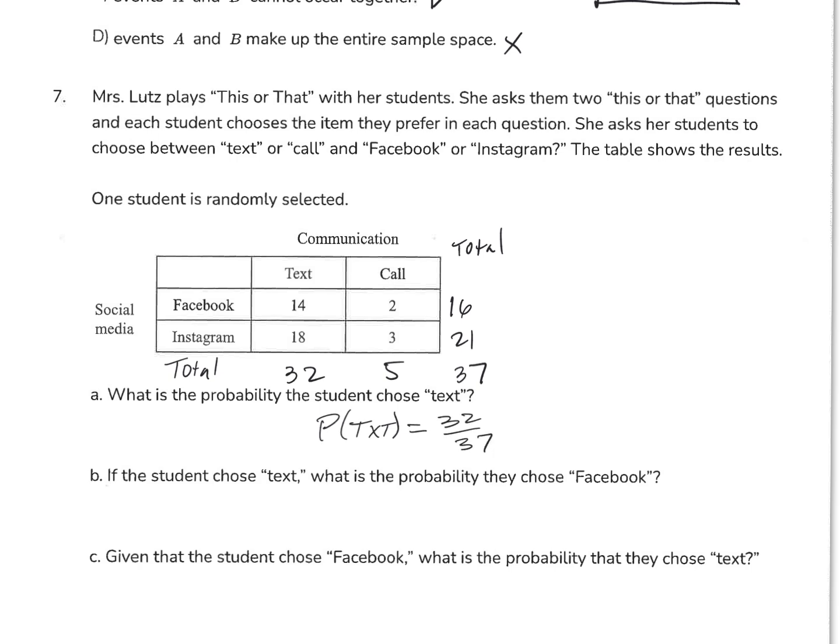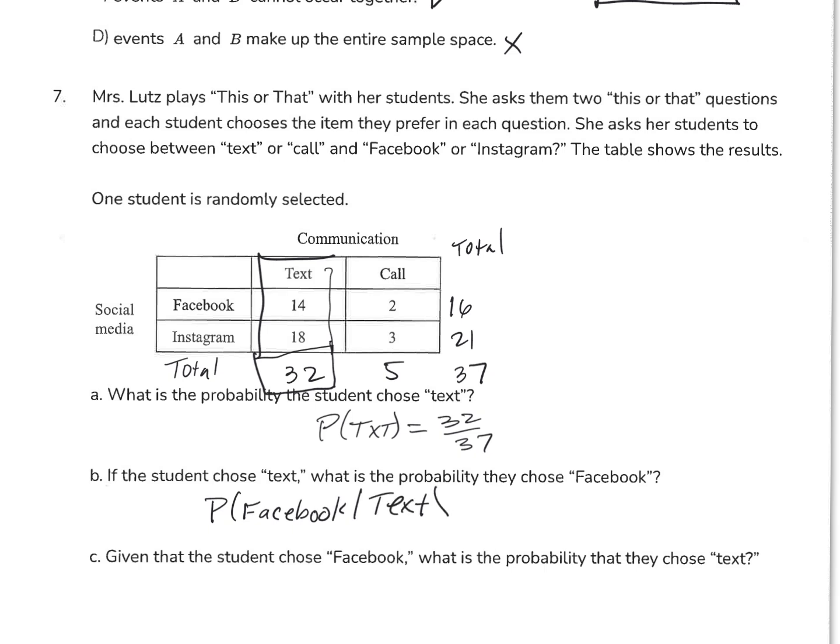The next one, if the student chose text, what is the probability they chose Facebook? Okay, so now I'm looking only at text. So I'm going to cover up the call side of this, and I'm going to look only at this box right here. Well, I'm also going to include the total. So if the students chose text, what's the probability that they chose Facebook, given that they texted?